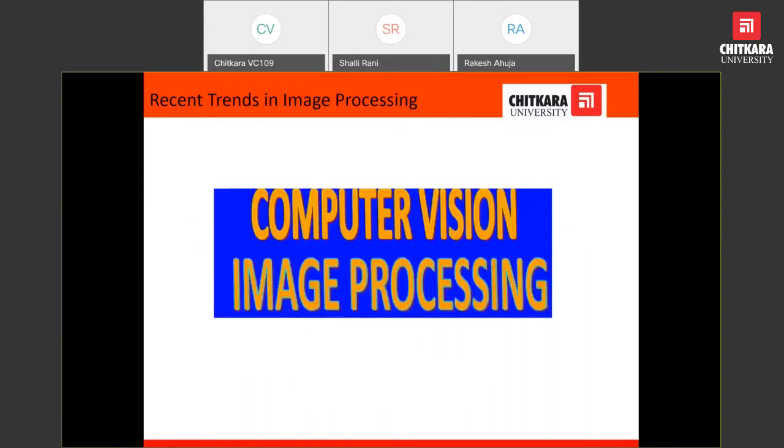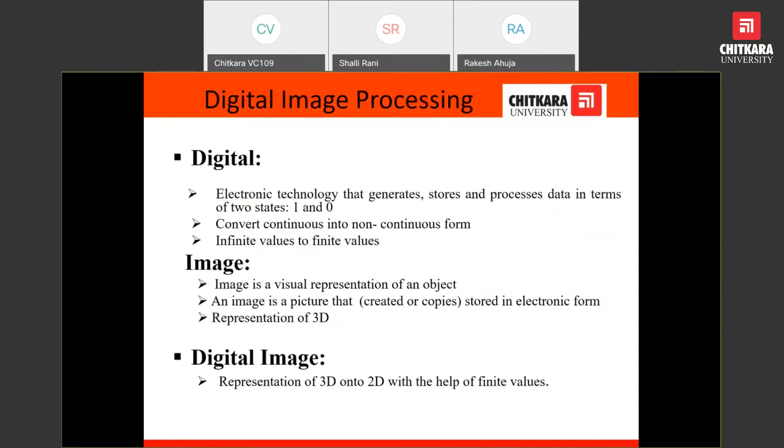Today, the last day of this FDP, I shall cover computer vision as well as image processing: what are the latest trends in these two fields, which are different but related. We will start with what is digital image processing.